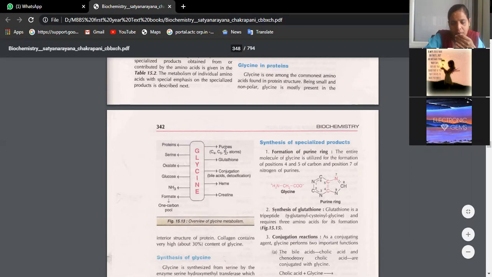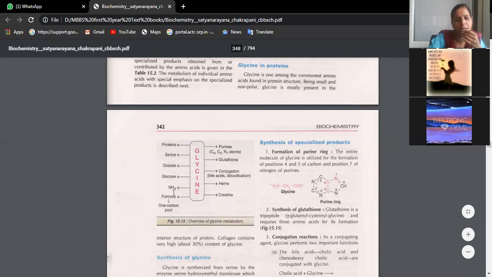So see, these are all the products which are synthesized from glycine. That means glycine is important for the synthesis of purine, glutathione. It helps in conjugation. It helps in the synthesis of heme. It helps in the formation of creatine. It helps in formation of protein, serine, oxalate. It is broken down to ammonia.